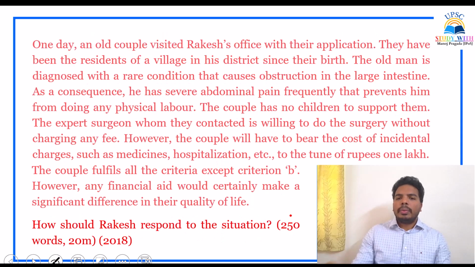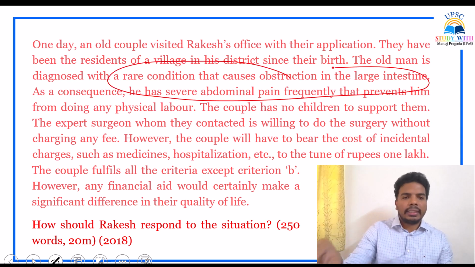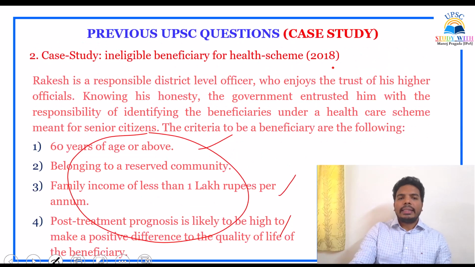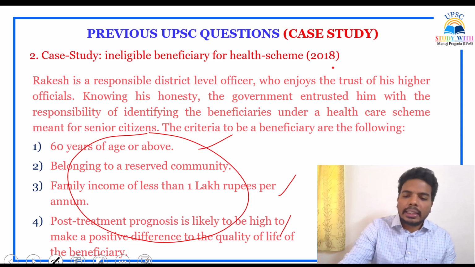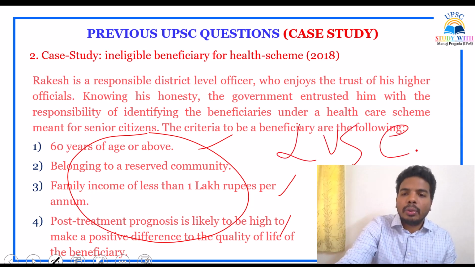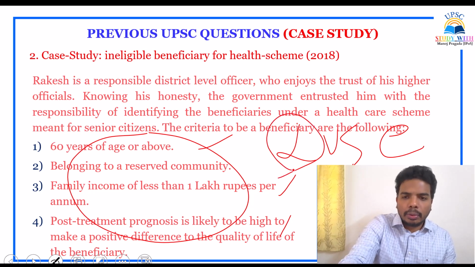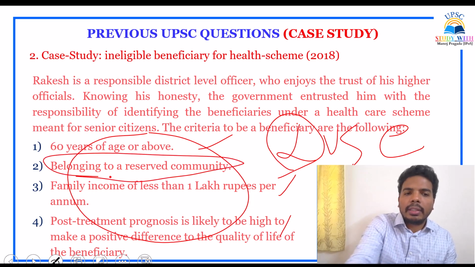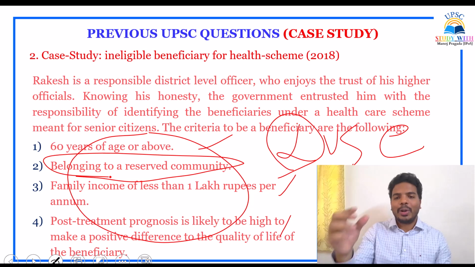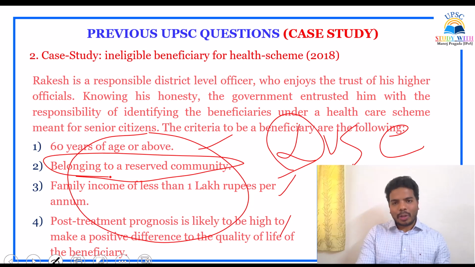So how to address their health issues? They have been diagnosed with a certain rare condition in their intestine. So how, as a responsible district level officer, would you address the problem? Here, there is law versus ethics, rules versus ethics. The rule is, these are the rules, but the old couple is not fitting into one rule, that is, they are not from a reserved community. Still, they want support from the government. How would you tackle it? Based on the inputs I have given you in the previous case studies, based on my model answers, you can attempt this question very well, I hope.